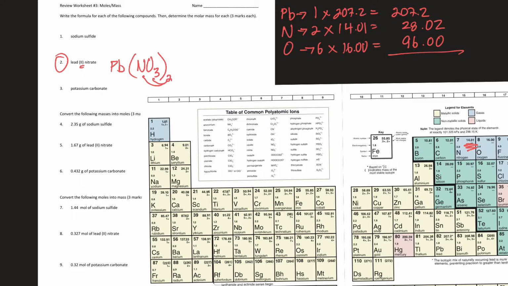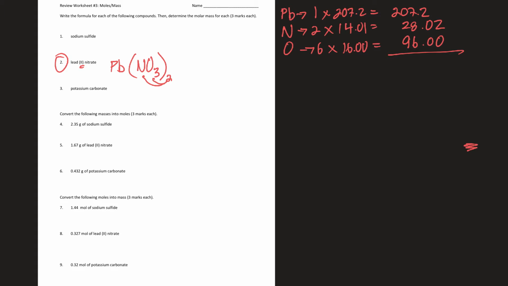Okay, so now, I'm going to get rid of all of that. Add those together, I get 331.22. So that is my total. So that's grams per mole. Sometimes I put a little slash like that, but I like writing it like that. 331.22 grams per mole molar mass.